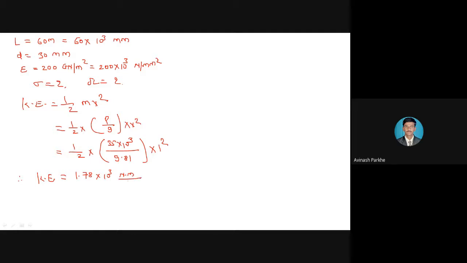Newton meter per second. Please keep in mind, because we have taken velocity in meter per second, and if I have to convert it in Newton mm, kinetic energy is equal to 1.78 into 10 raised to 3, again into 10 raised to 3. You will get the answer in Newton mm per second. So we have calculated the kinetic energy, and at the top I will write once again: total kinetic energy is equal to 1.78 into 10 raised to 6 Newton mm per second.